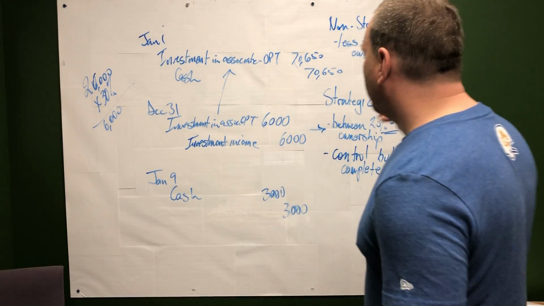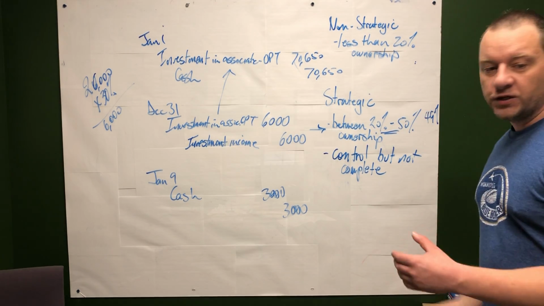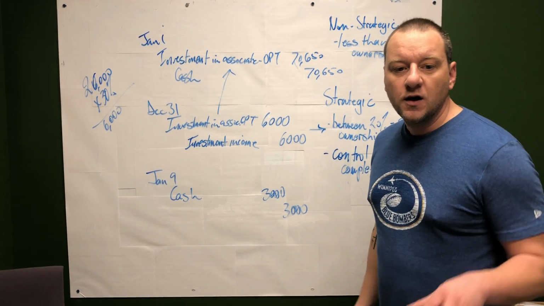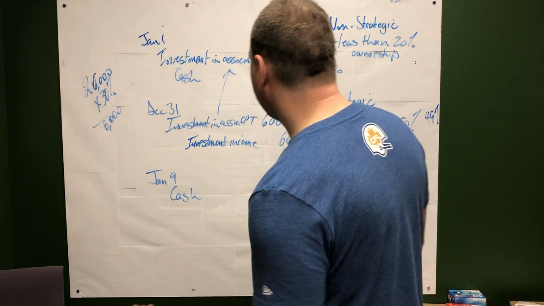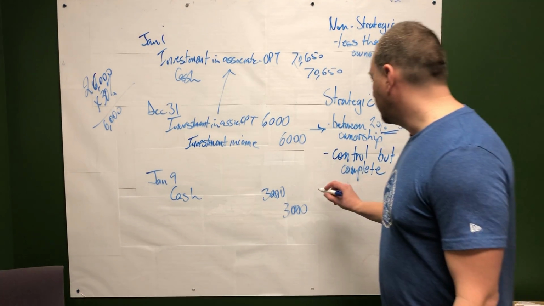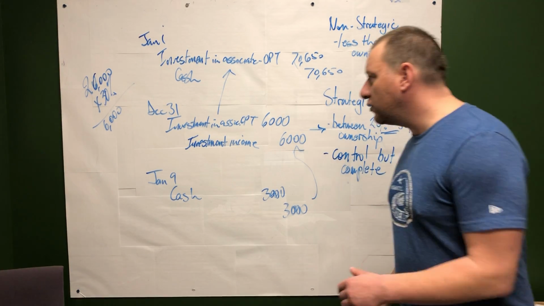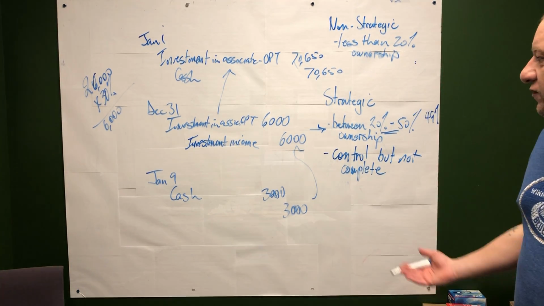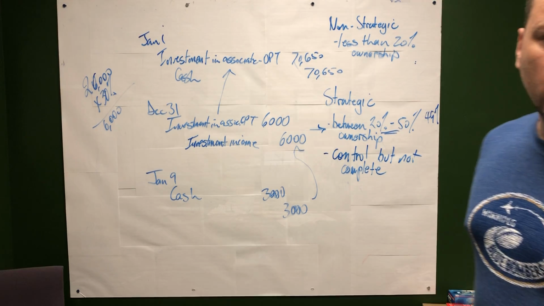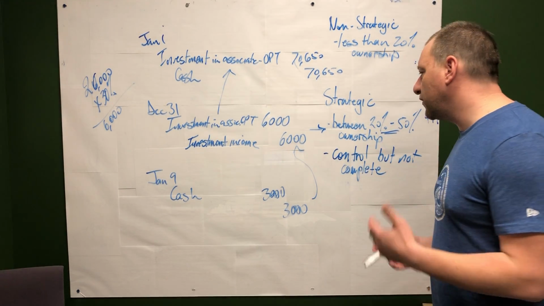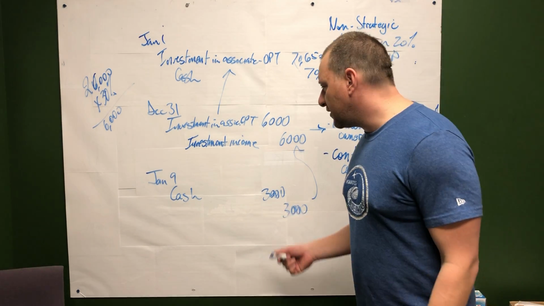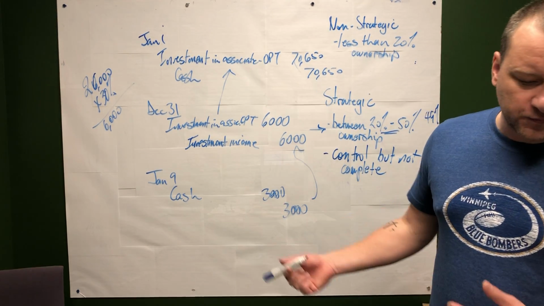Well, before, when we were looking at non-strategic investments, right, the credit went against investment income, just like we did here. But we don't do that when we have a strategic investment, okay? So when we're getting paid out for a strategic investment, so only between 20 and 50%, that dividend is no longer dividend income or investment income.